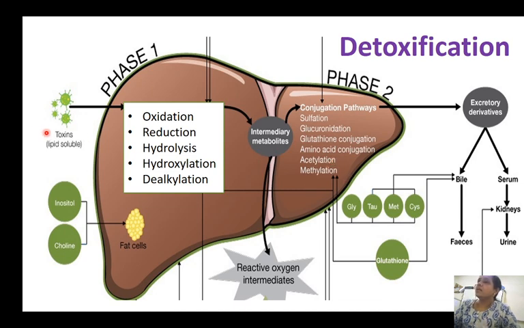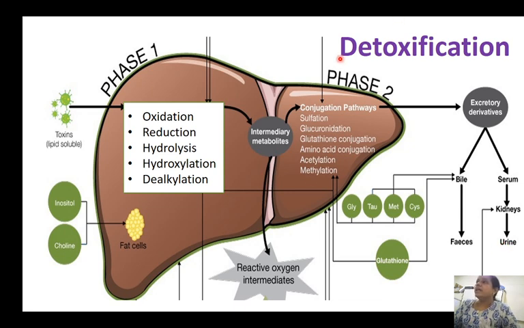So what happens when the toxins undergo any of these chemical processes and form these intermediary metabolites? They are less toxic, but the toxicity is not completely gone. Now these intermediate components can get conjugated with any of these components, as already mentioned: sulfation, glucuronidation, glutathione conjugation, conjugation with amino acids, acetylation or methylation. When they conjugate, they become more soluble, and they can be easily excreted via the feces or via the urine.